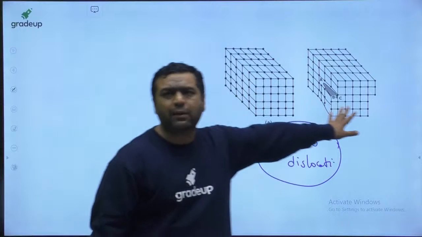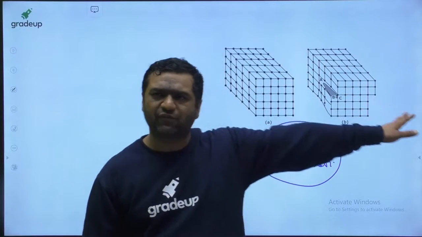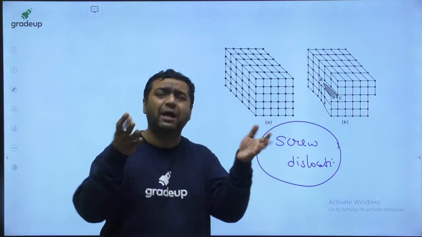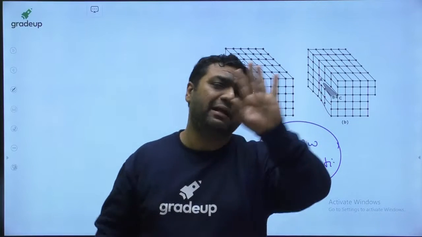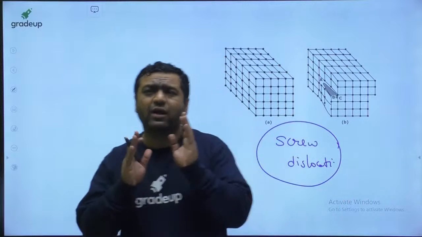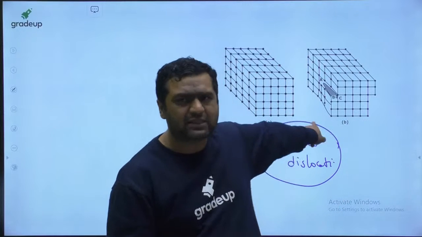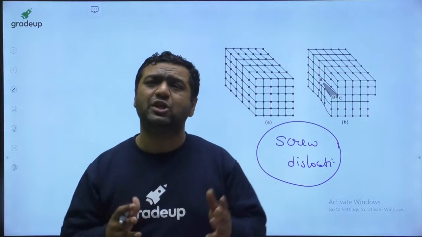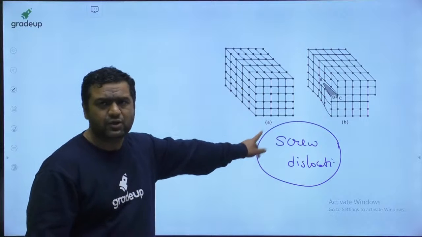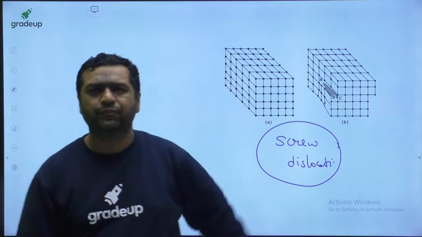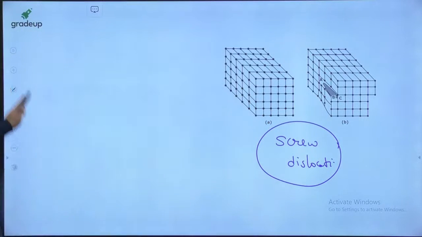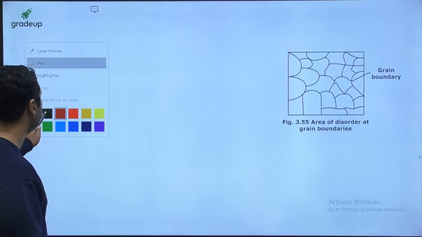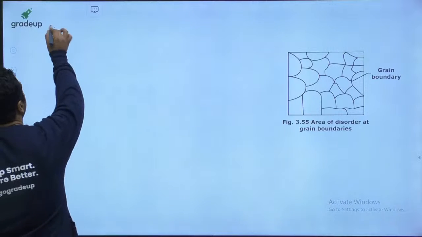You can see one thing, this figure I cannot make manually because it is a 3-dimensional figure. So that's why I show these figures. Otherwise, for understanding, my manual diagrams are much better than these diagrams. But practically, when you see the animation, this is the reality. So you must know the reality as well. Okay? Yes, guys. So now let us see the surface defect. The very first one we are going to discuss is grain boundaries.